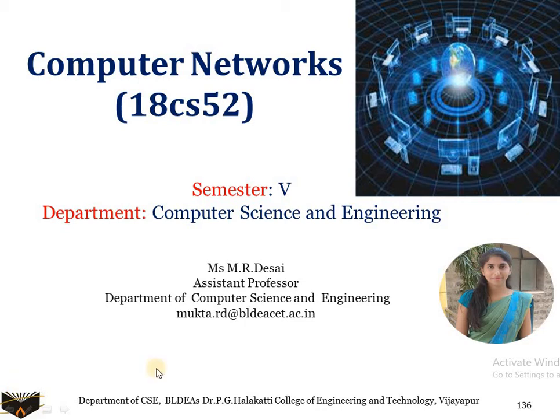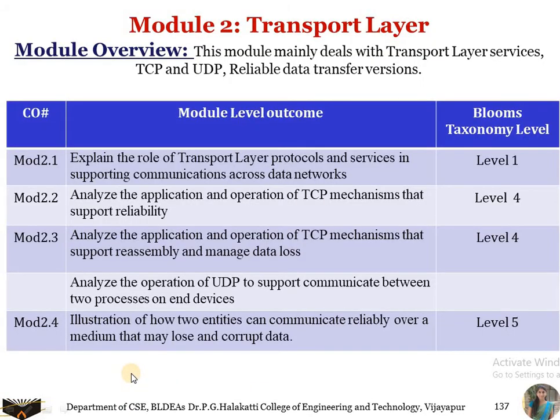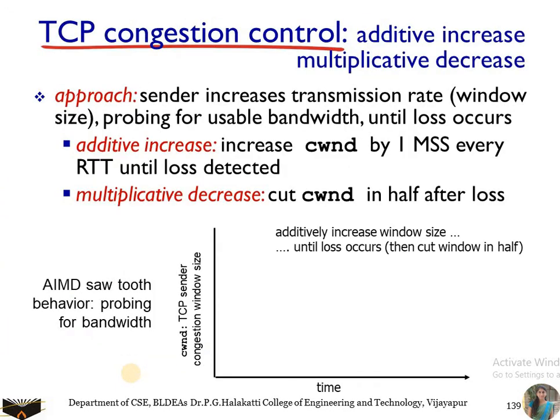Hello everyone, in this video we'll study TCP congestion control mechanisms. So here, TCP congestion control. TCP provides a reliable transport service between two processes running on different hosts, and TCP must use end-to-end congestion control rather than network-assisted congestion control mechanisms. So here the sender limits the rate at which it sends traffic into the network. The TCP sender is going to increase its send rate whenever it receives the acknowledgement in the proper format.